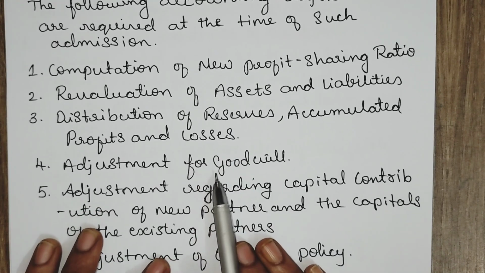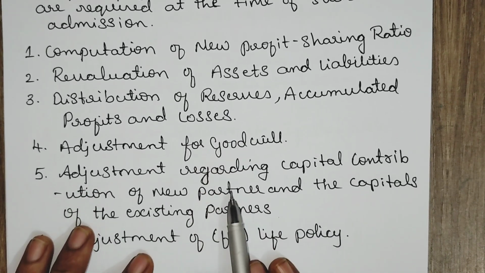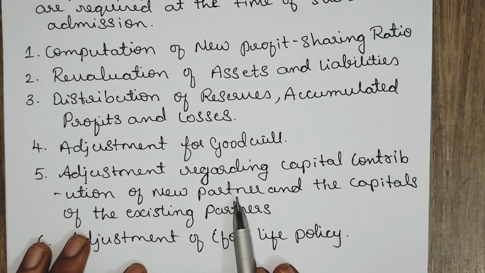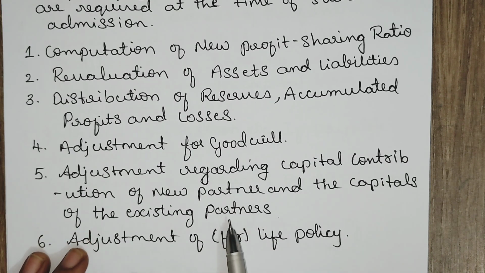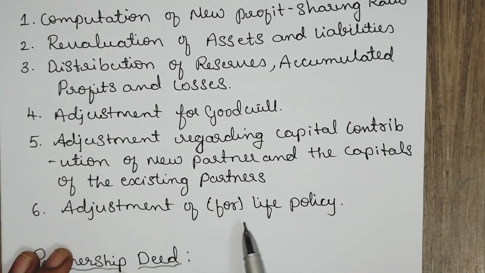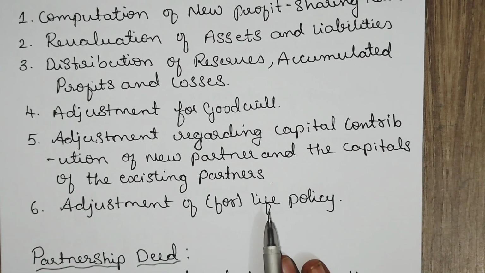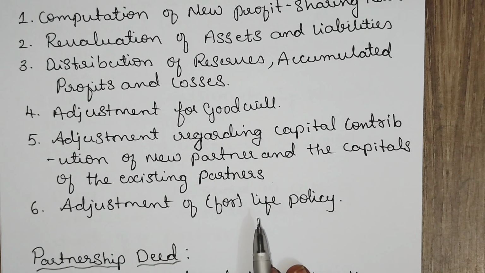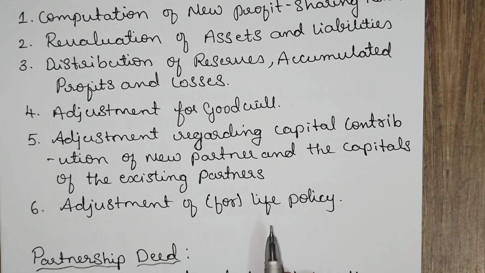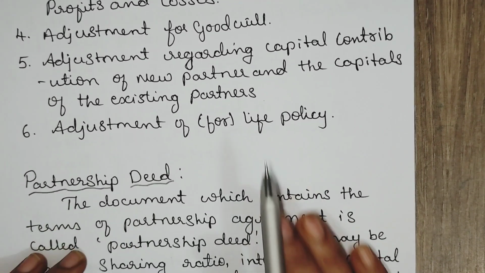You need to adjust goodwill, and adjust the capital contributed by the new partner against the existing partners, and make adjustment for the life policy of the partners. What you are supposed to do and not to do is all recorded under the agreement. The agreement is called the partnership deed.